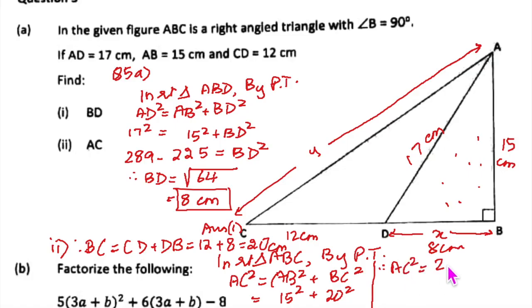How much is that? 225 plus 400 is 625. So AC will be equal to root of that, which means 25. 25 centimeter. And that is your answer too.